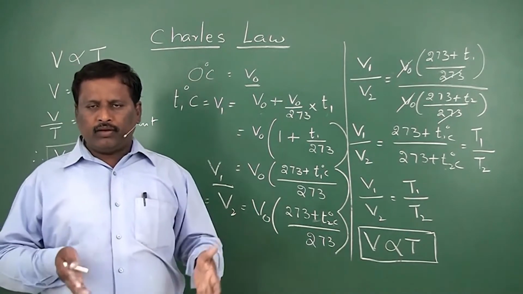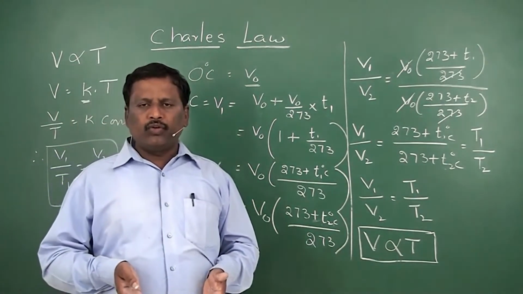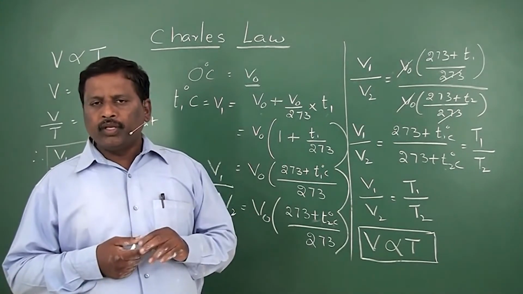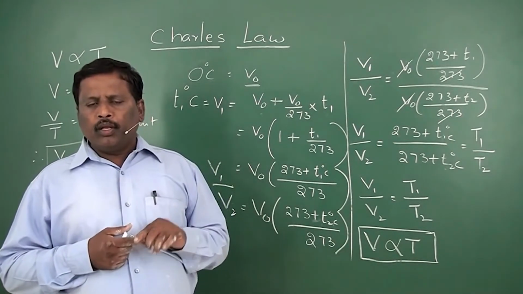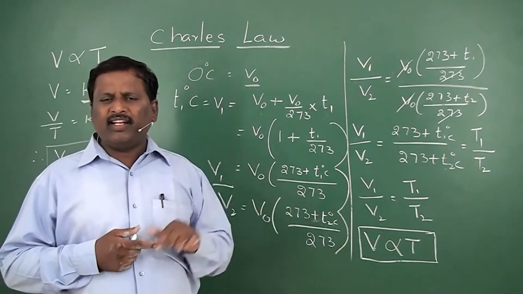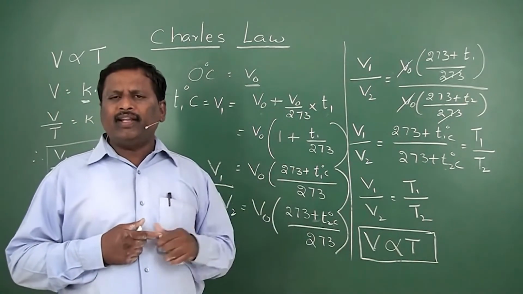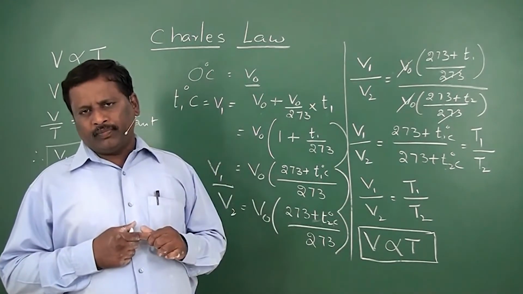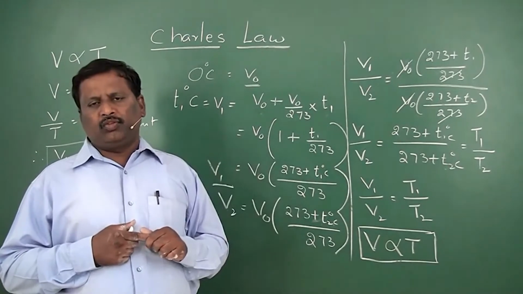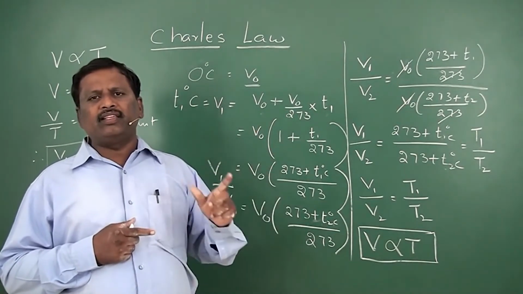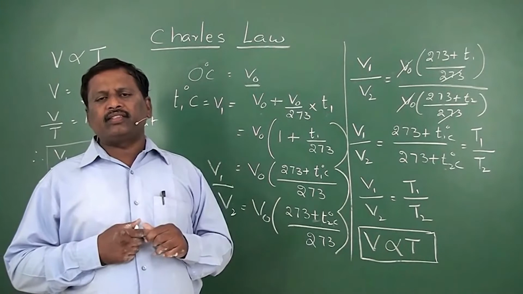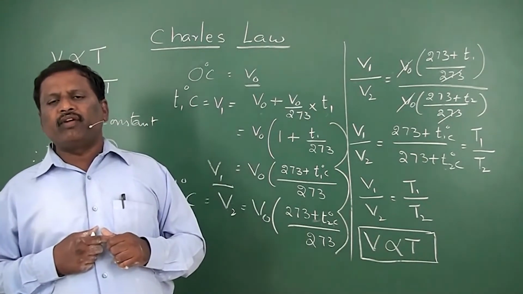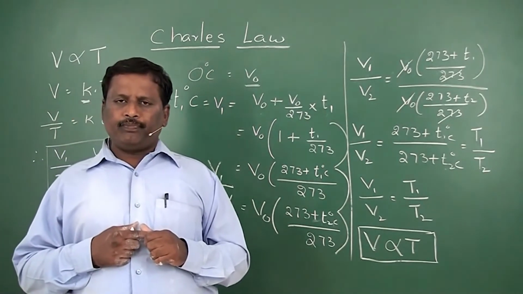Suppose now we have a gas at room temperature, say 24 degrees centigrade. Now I have a gas with 2 liters volume. This 2 liters volume may not be 2 liters at 0 degree centigrade. It may be less than 2 liters. So if that is the exact amount, then 1 by 273rd of it is the increase or decrease that takes place for a change in temperature of every 1 degree centigrade.